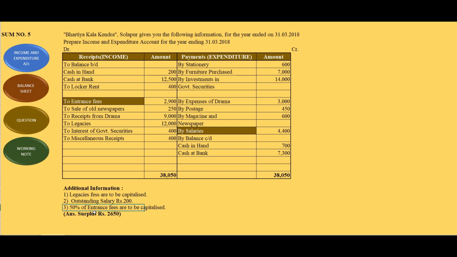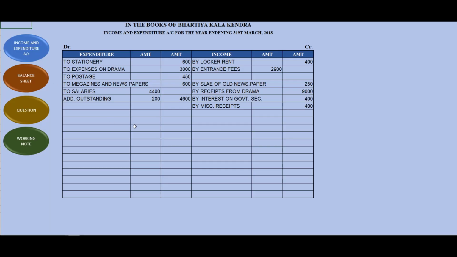Then third adjustment, 50% of entrance fees are to be capitalized. Where is the entrance fees? Here is the entrance fees. 50% capitalize करना है, so less 50%. That means 1,450. The other side will be added to the capital, but we are not preparing a balance sheet, we can ignore it.